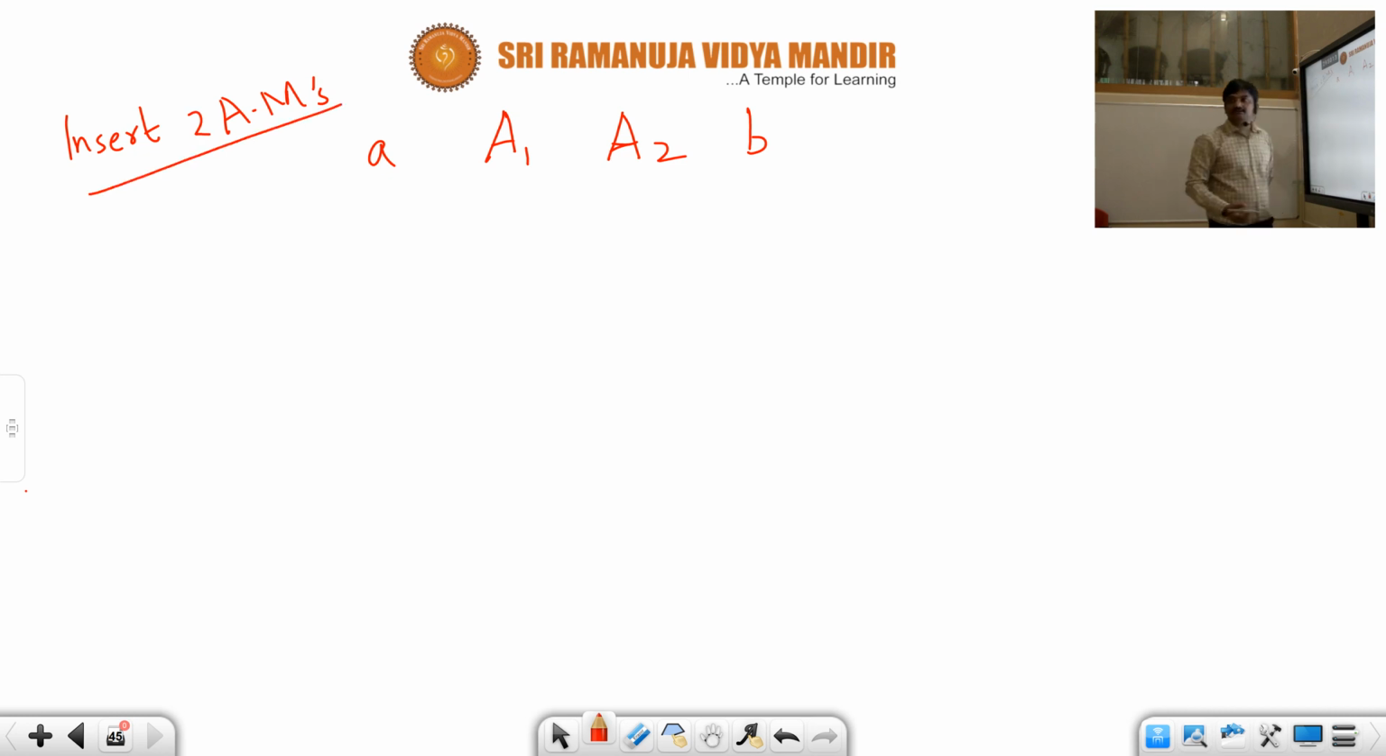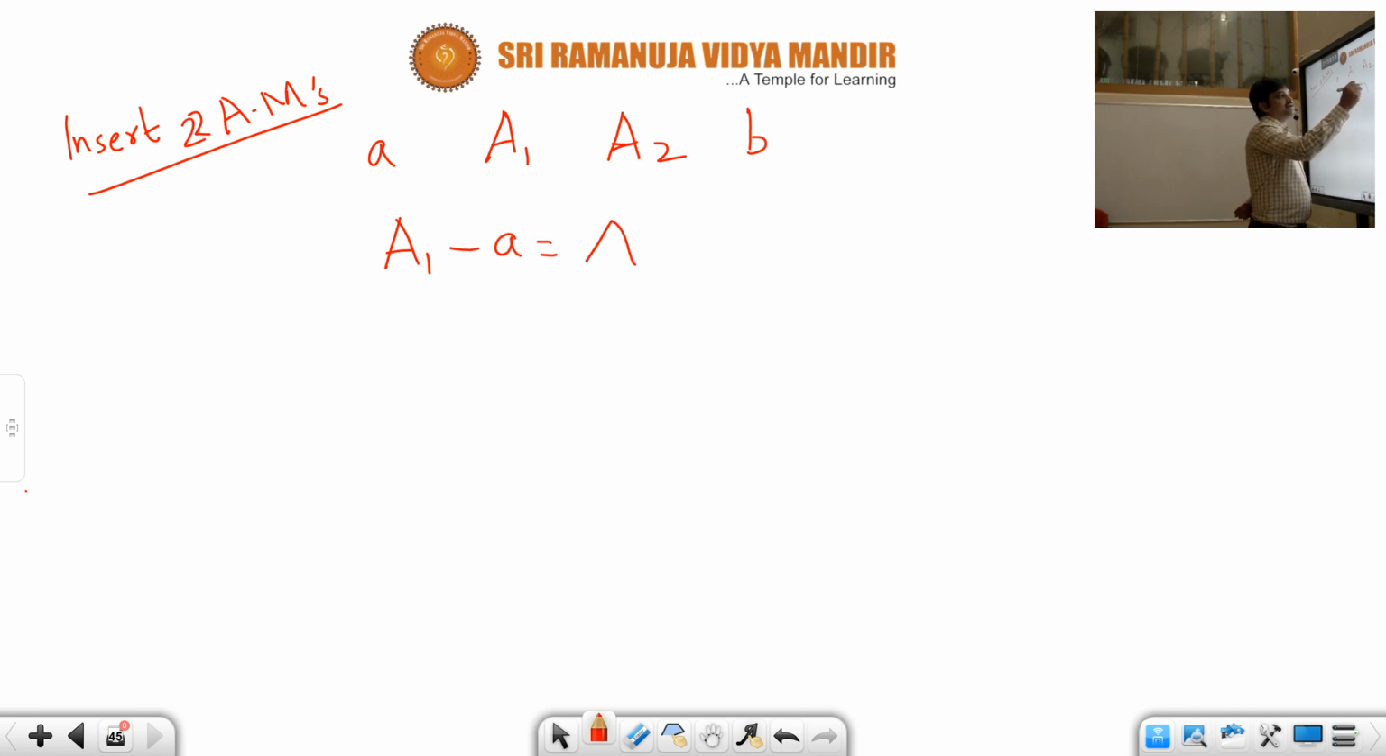Here what you have to do is insert two unknown numbers, say a1 and a2. Now again, what is meant by arithmetic mean? When inserted, all those numbers would form an arithmetic progression. And you know the definition of arithmetic progression. The consecutive terms differ by a common difference.